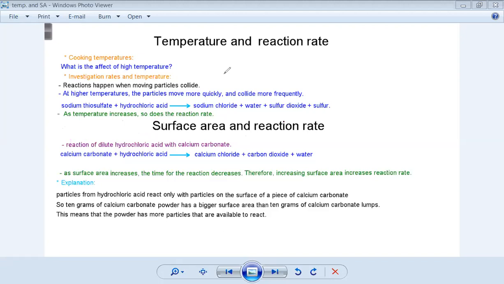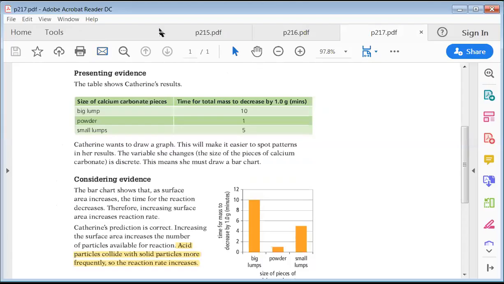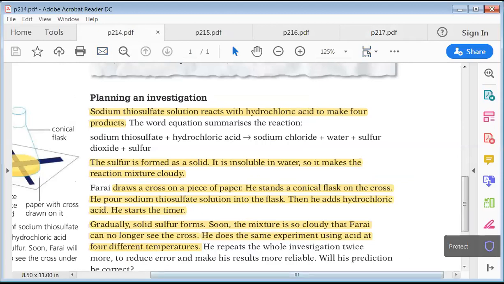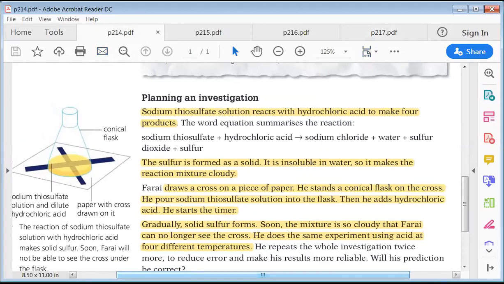Okay, now I will share here. There is a student that planned an investigation: sodium thiosulfate solution reacts with hydrochloric acid to make 4 products, which are NaCl, water, sulfur, and sulfur dioxide. Here the sulfur is formed as a solid, okay? We can see it cloudy, we are forming clouds inside the flask.